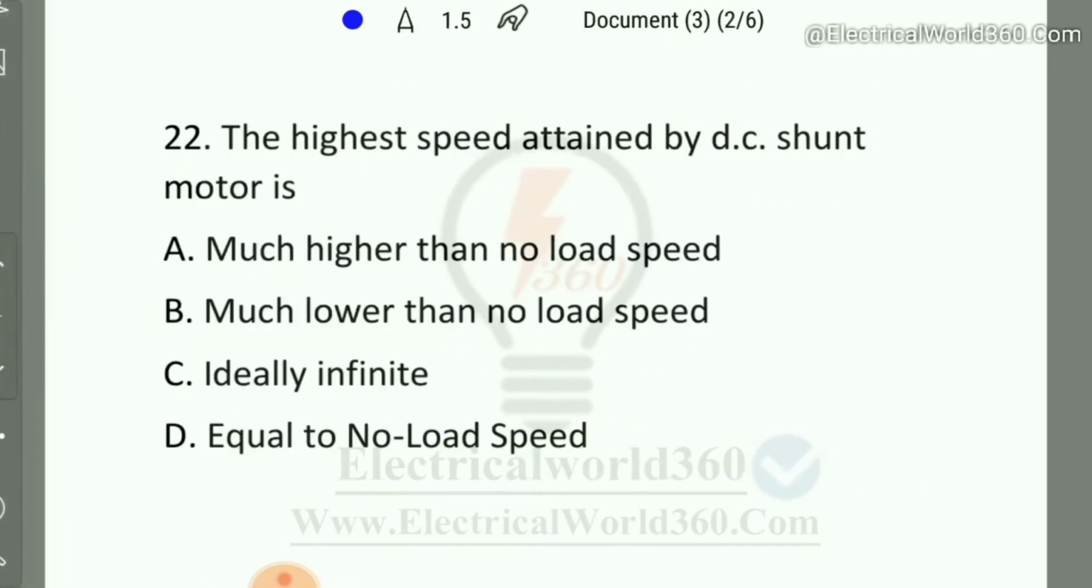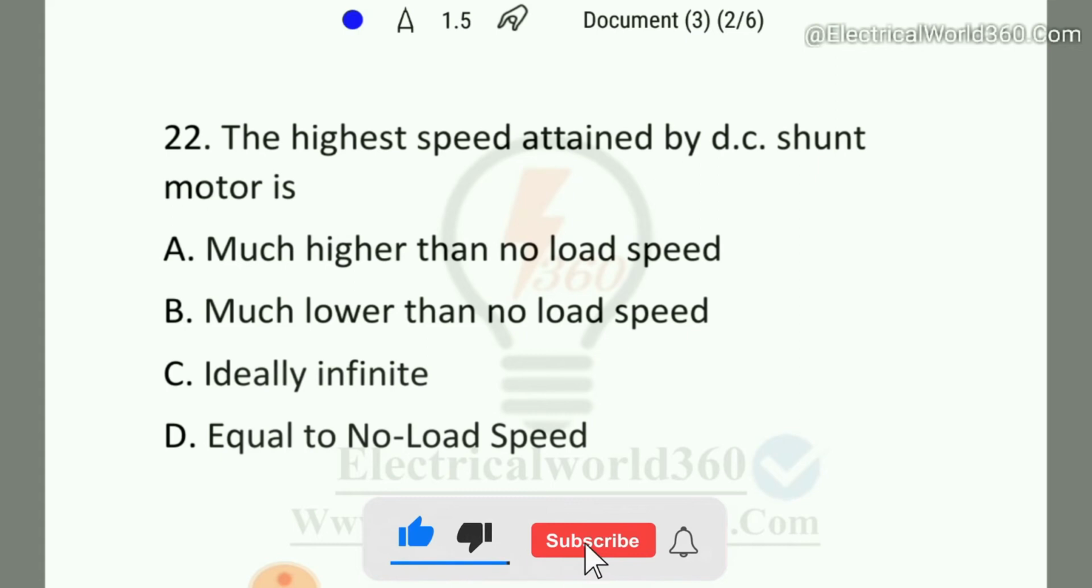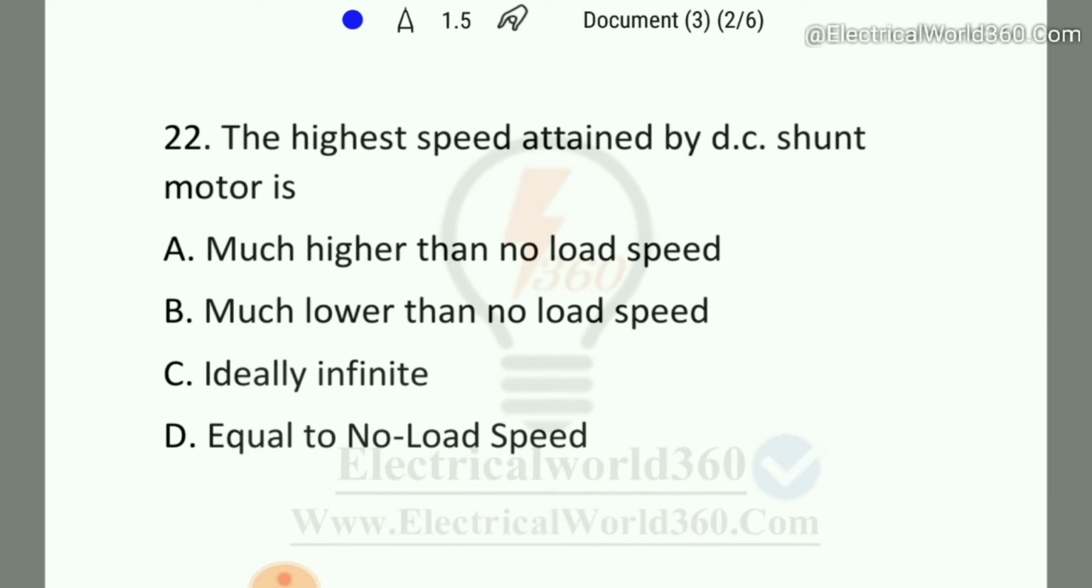Coming to the next question, question number 22. The highest speed attained by a DC shunt motor is much higher than no load speed, much lower than no load speed, ideally infinite, or equal to no load speed. As we know, shunt motor regulation is very low. If it is 0 in the ideal case, then the speed of the motor at any load will be equal to no load speed. So the right answer is option D, equal to no load speed.